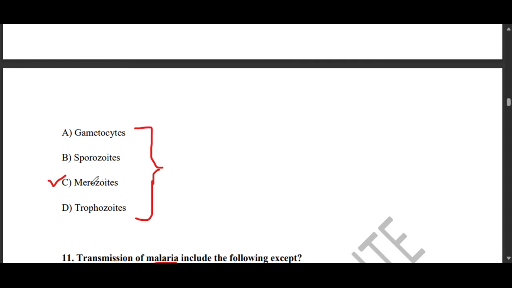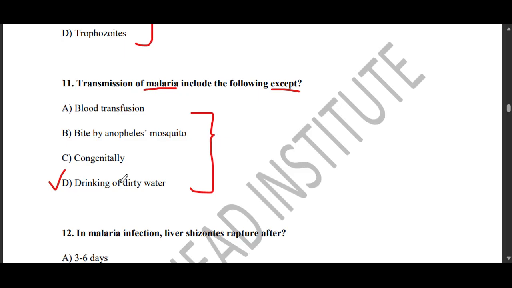But with a direct transfer, maybe blood transfusion, the merozoites in humans tend to act as the infective form. This is very important, though it is rarely known. We only know that sporozoites are the infective form, but when there is a direct transfer, for example through blood transfusion, merozoites will act as the infective form of the parasite in humans. So back to this particular question.